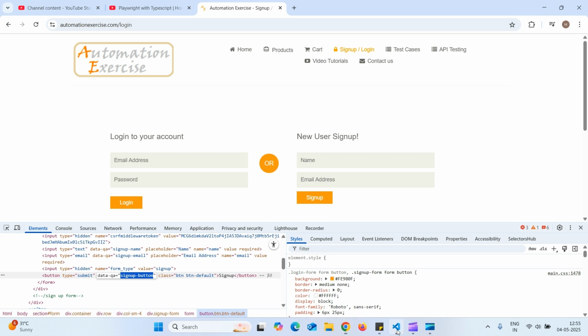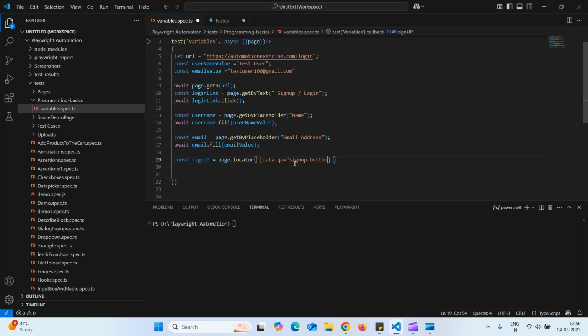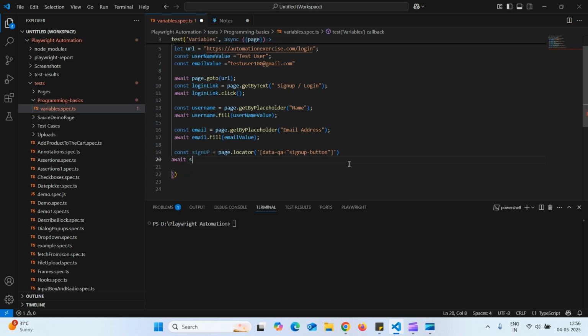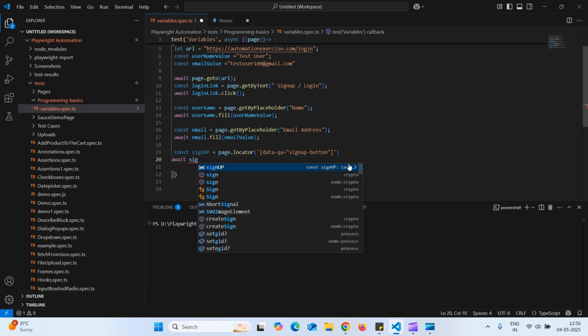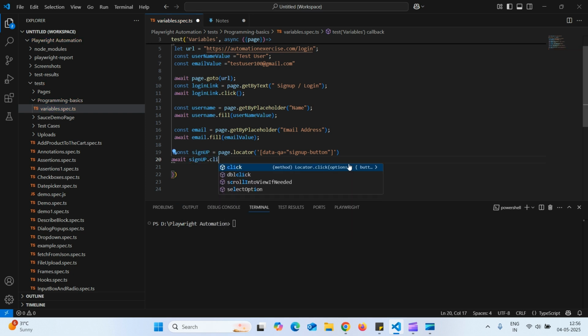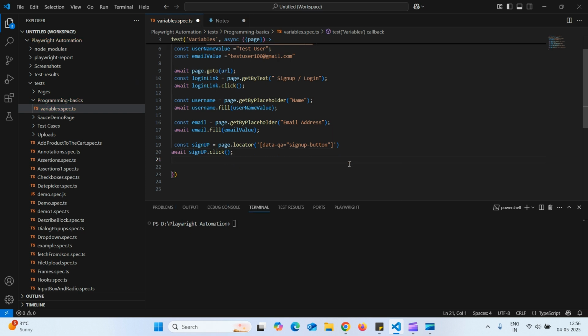Copying. I want to click on it, so await signUp dot click. Okay, I'm saving. Let us execute this.